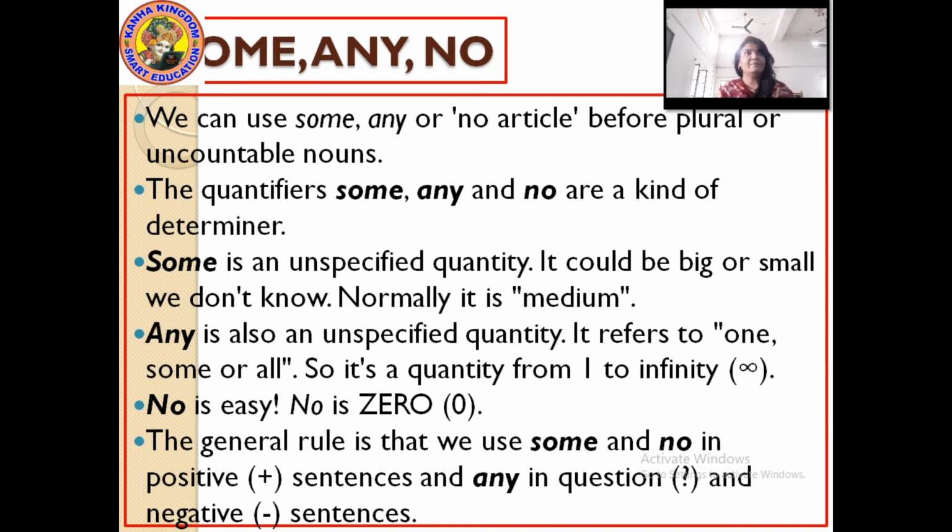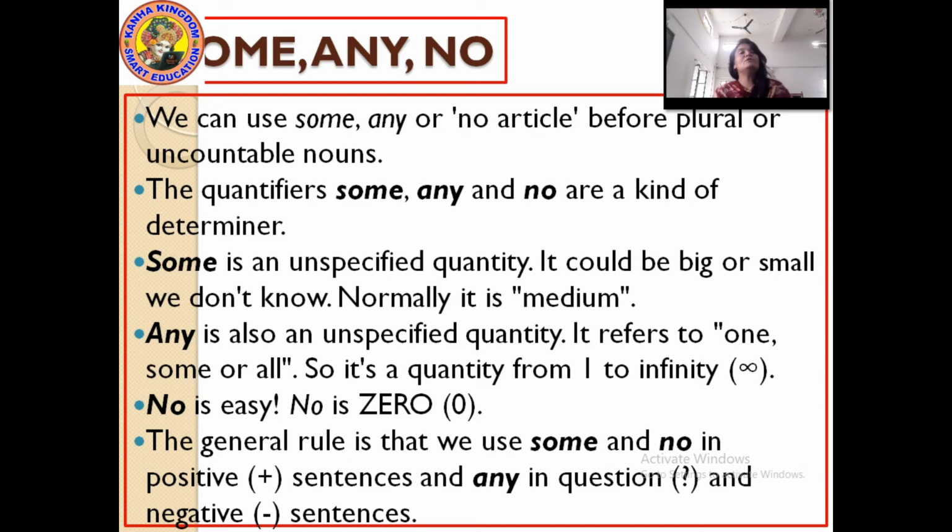But "some" you can use where you don't know the proper quantity. It could be big or small, both. "Any" is also an unspecified quantity which refers to 1 to infinity. Infinity means boundless, you can say. You use it where you have no proper quantity or no proper number.